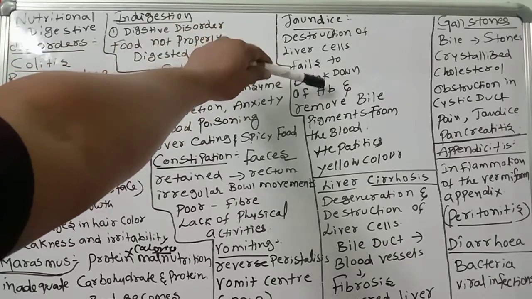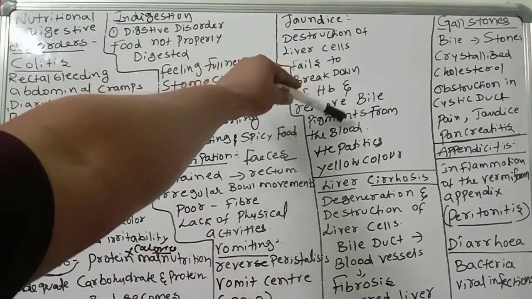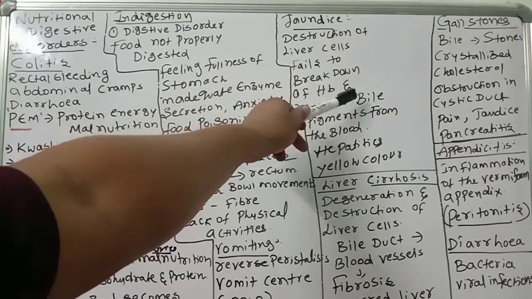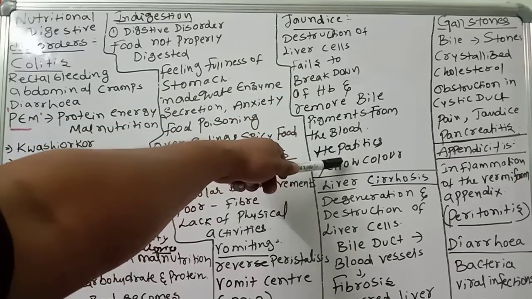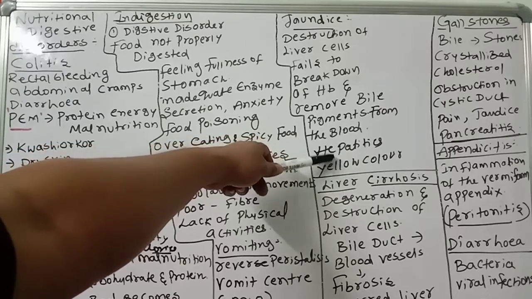So they are unable to break down the hemoglobin and cannot remove the bile pigments from the blood. Then bile will accumulate in the blood, and the skin, eyes and nails will all turn yellow.